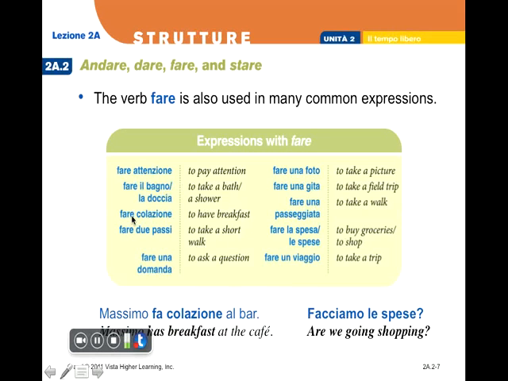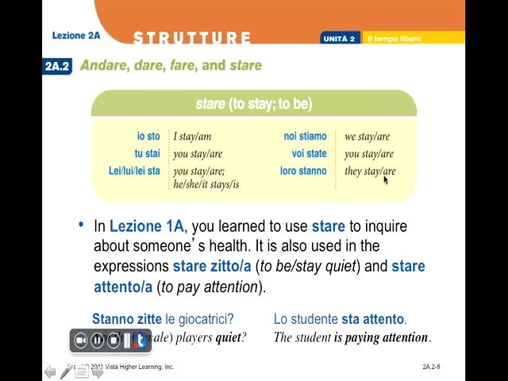Fare attenzione, fare il bagno, fare la doccia, fare colazione, fare 2 passi, fare una domanda, fare una foto, fare una gita, fare una passeggiata, fare la spesa o le spese, fare un viaggio. Massimo fa colazione al bar, facciamo le spese. So these are expressions that you will have to memorize, to learn.